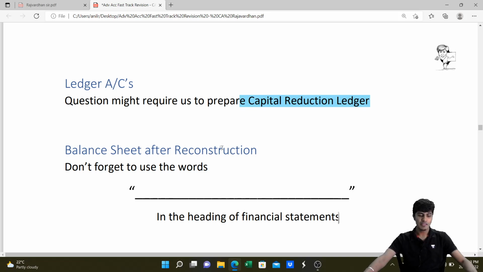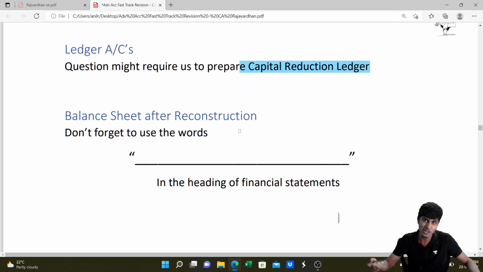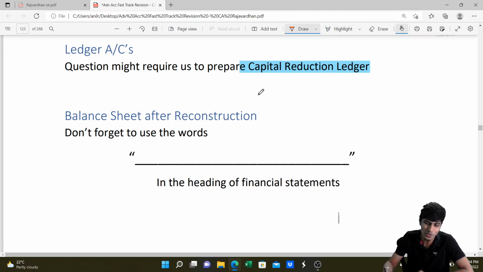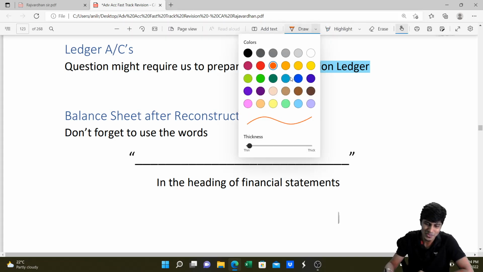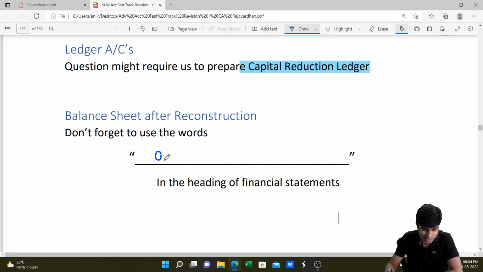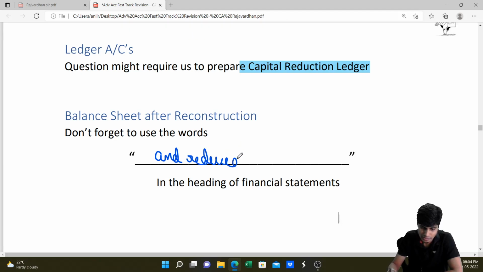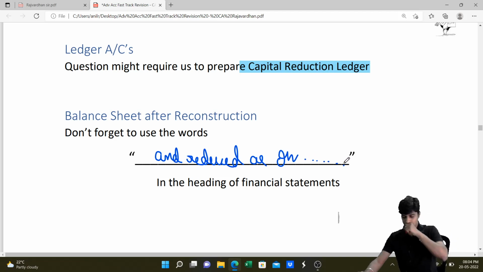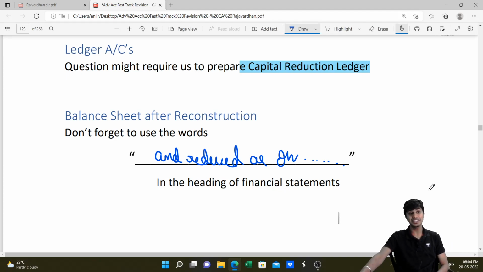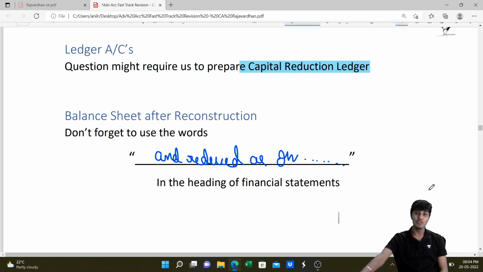And don't forget, when we prepare the balance sheet, we need to write the words. Say it after me. What word should we be writing? Say it out loud because you need to remember it till tomorrow. What word should we write on the balance sheet when we prepare it after internal reconstruction? Reduced as on, then we'll write the date. This is what you need to write above the balance sheet, just before you go for preparation of the balance sheet after internal reconstruction.